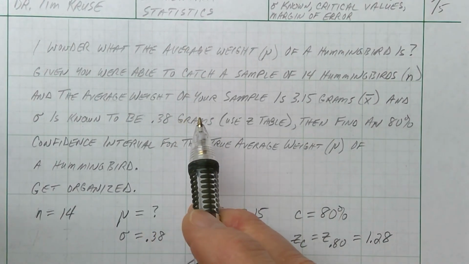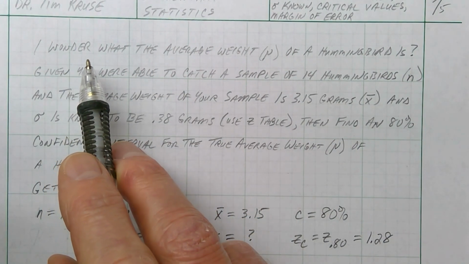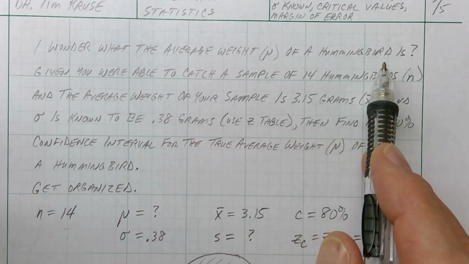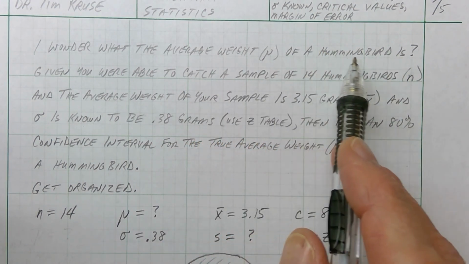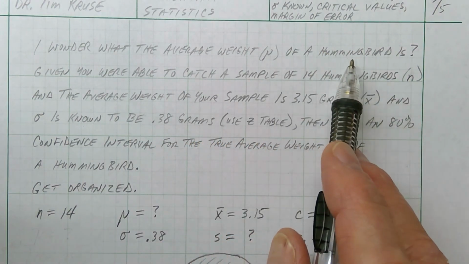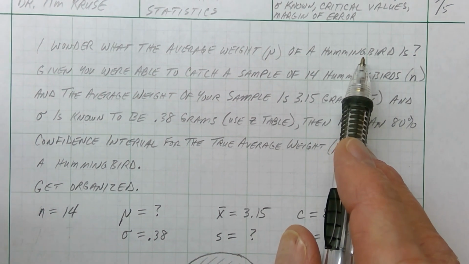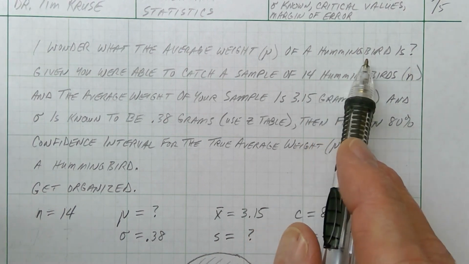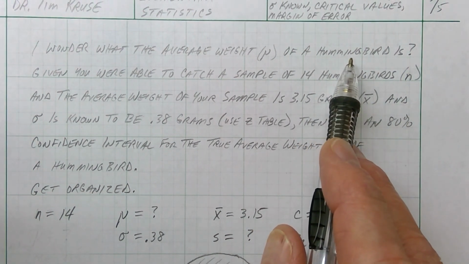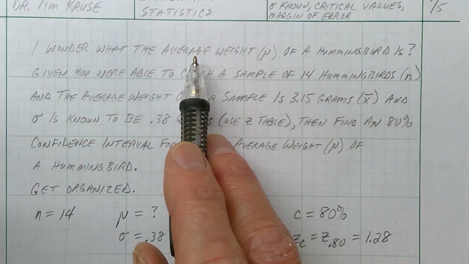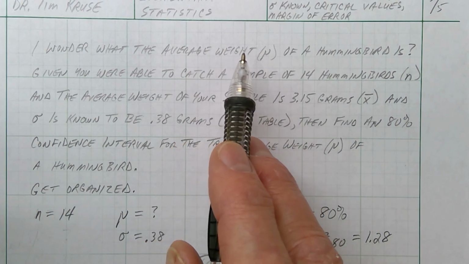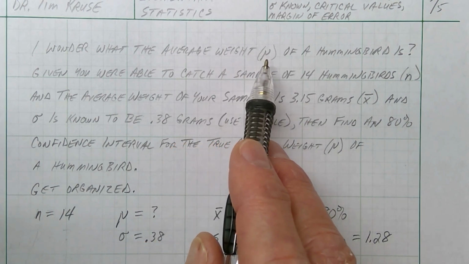All right, let's do an actual problem here. Maybe you're wondering what the average weight of a hummingbird is. I don't know what the true average weight of a hummingbird is, because to find that, I would have to catch all of the hummingbirds in the world and weigh them. And then to find an average, I would have to divide that total weight by how many millions of hummingbirds I caught. So that's mu right there.